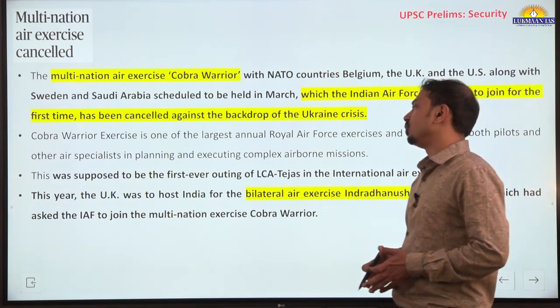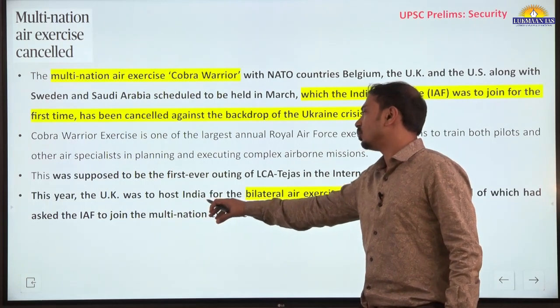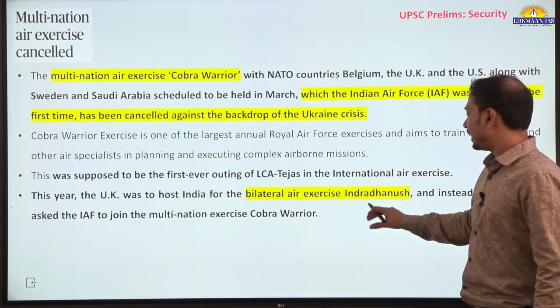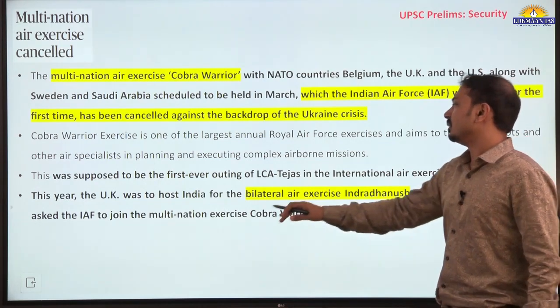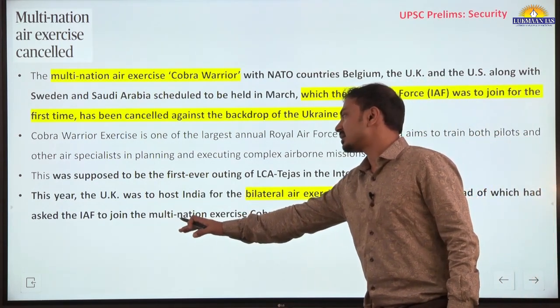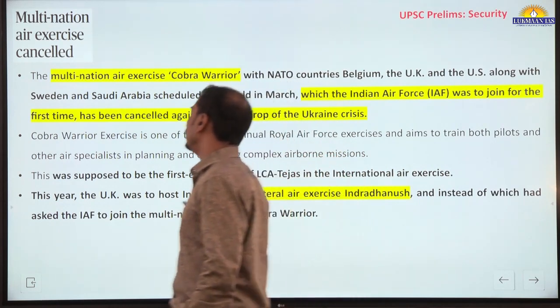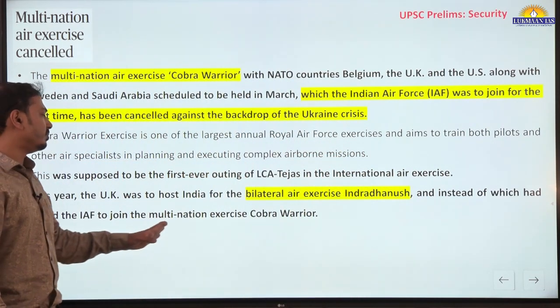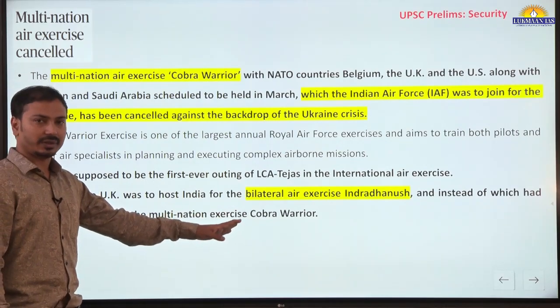At the same time, you should know this year the UK was to host India for the bilateral air exercise Indradhanush, but instead the UK Air Force asked the IAF to join the multinational exercise Cobra Warrior.